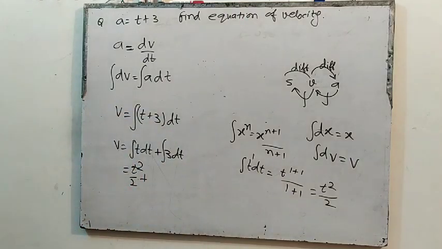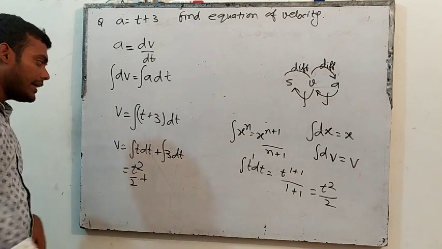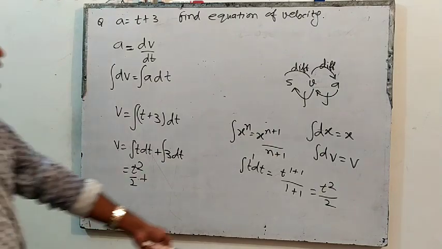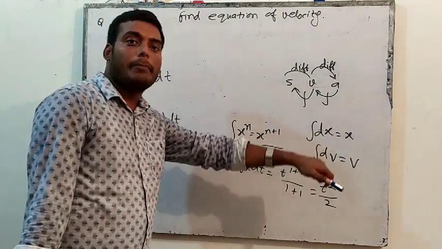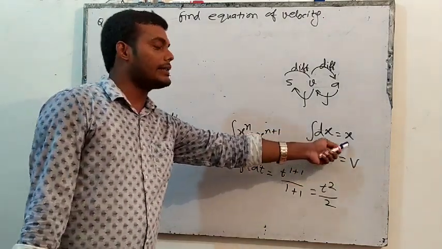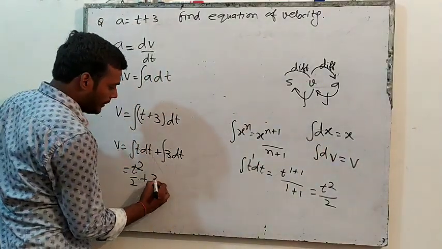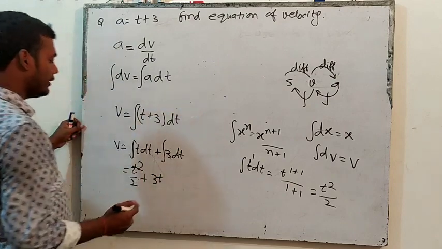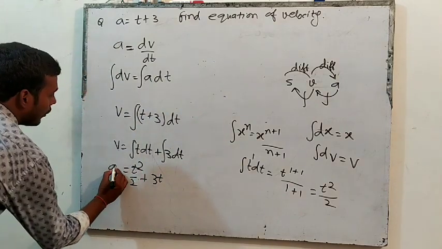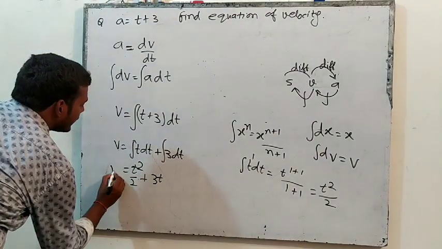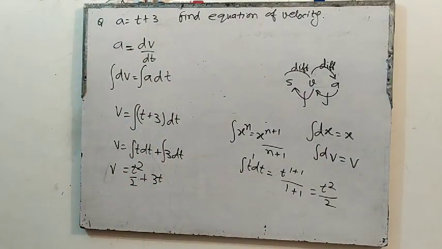Plus the integration of 3 dt. 3 is a constant, so it will be outside the integration, and the integration of dt is t. For example, the integration of dx is x, see my previous lecture. So the integration of dt is t. So it will be 3t, because 3 is a constant. So this will be the equation of velocity. Clear?